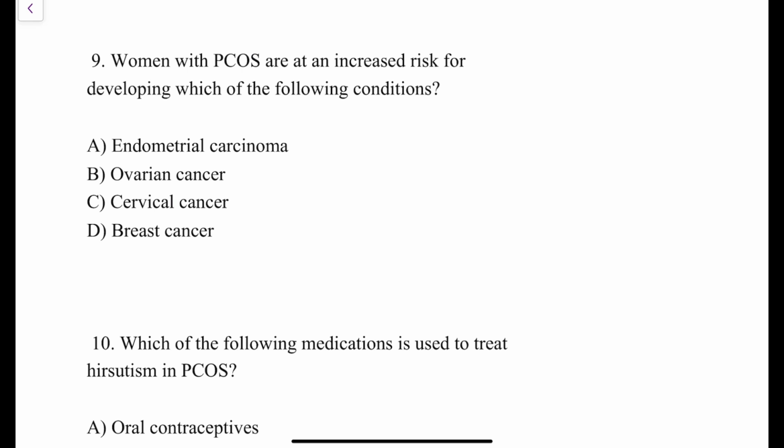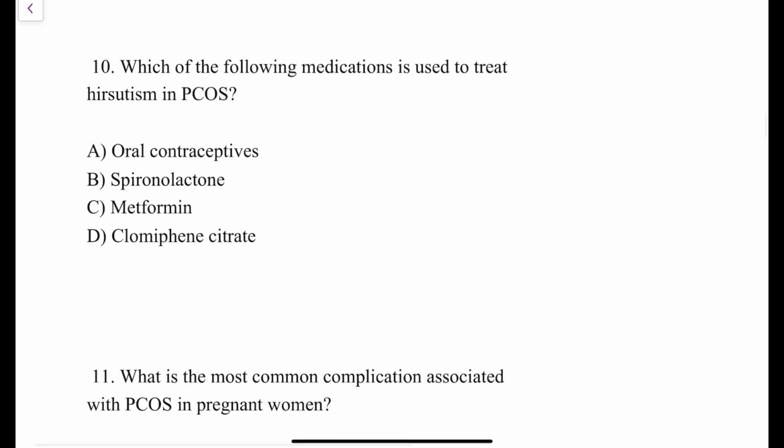Women with polycystic ovarian syndrome are at increased risk for developing which of the following conditions? The options over here are endometrial carcinoma, ovarian cancer, cervical cancer, and breast cancer. So women with PCOS are at increased risk of developing which of the following conditions? Let me come back to this question after some time, right? Only after discussing a few questions, it might be easy for you to conclude.